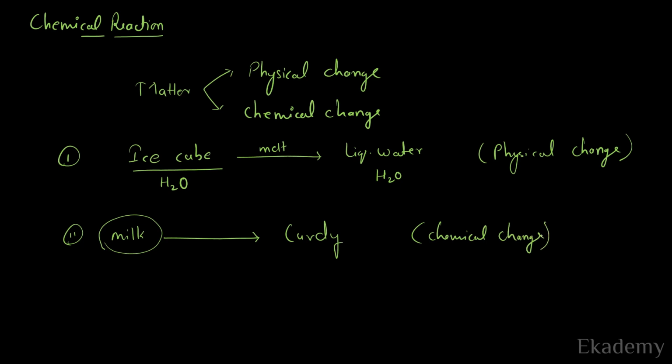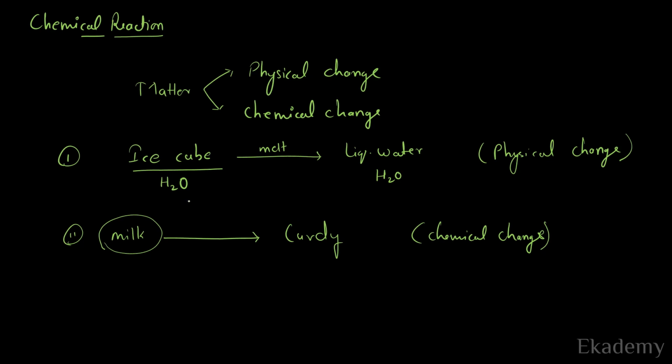So now we know that there are two types of change that any matter can undergo. One is physical change, where the initial substance does not lose its nature as well as its identity, and the second type is chemical change, where the initial substance loses its nature and identity completely and forms a new product.